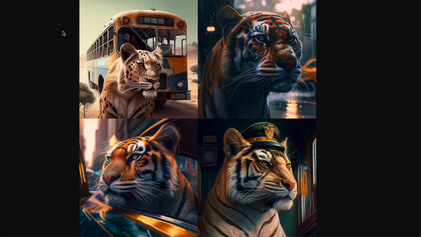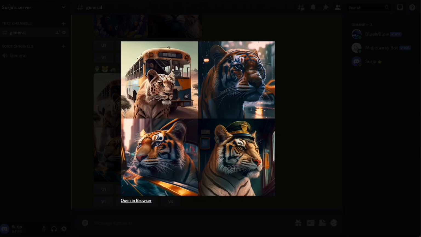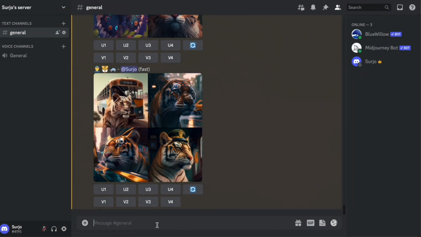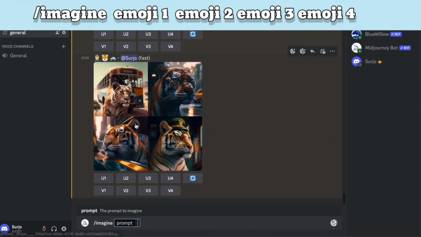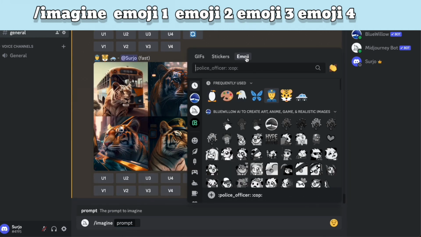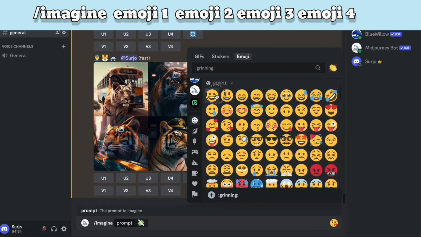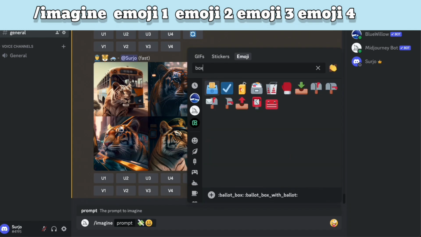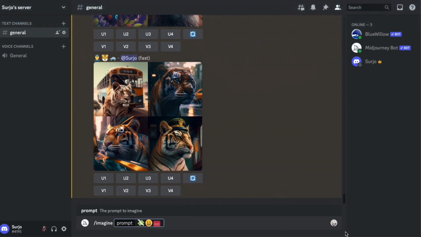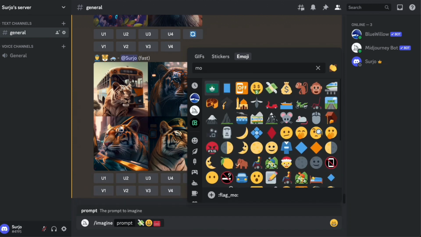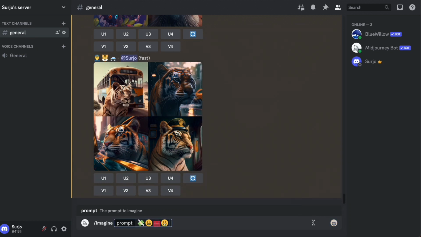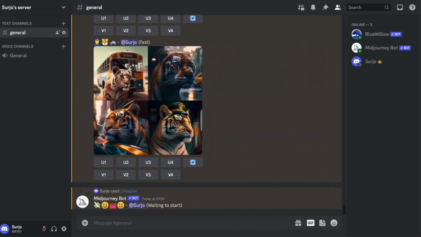So we move to the next part. Imagine, we will give like money. Then here we give another, a happy face man. Then a box. We give a box. And we'll give some more. That's it. With these 4 emojis, let's see what is formed.